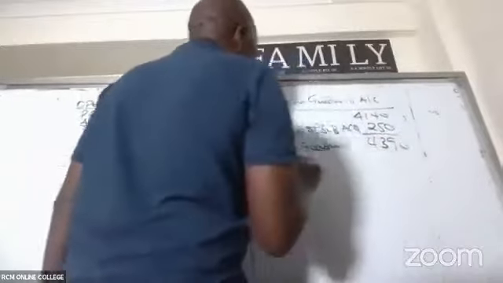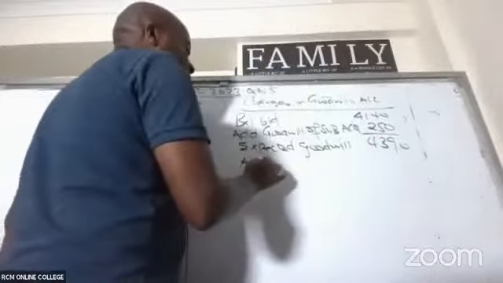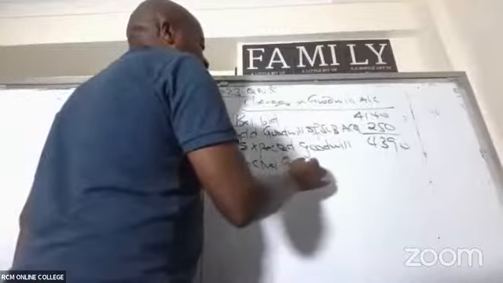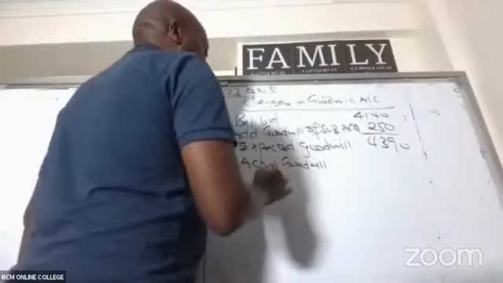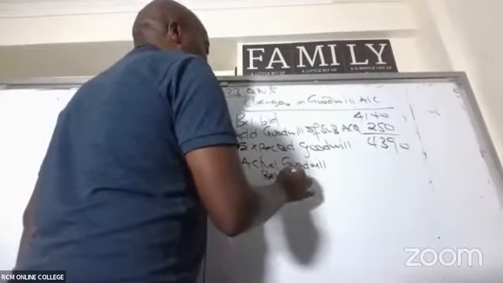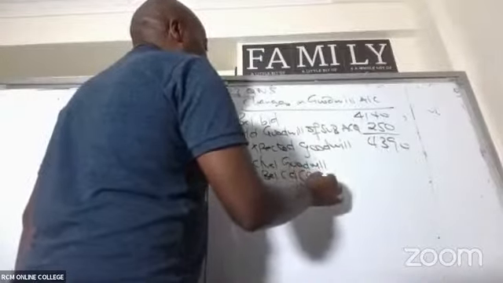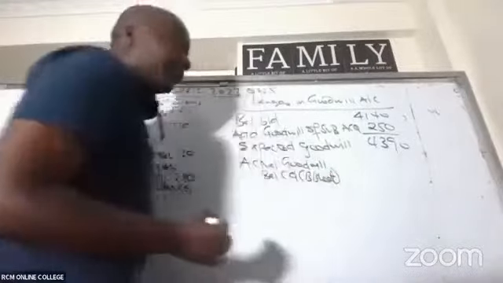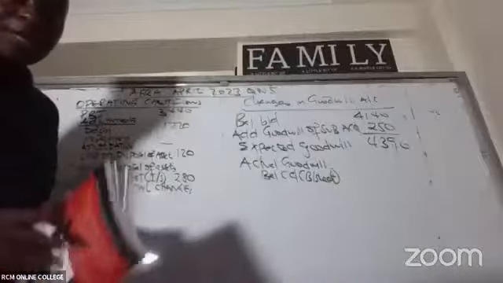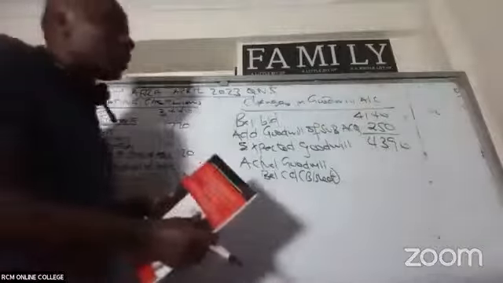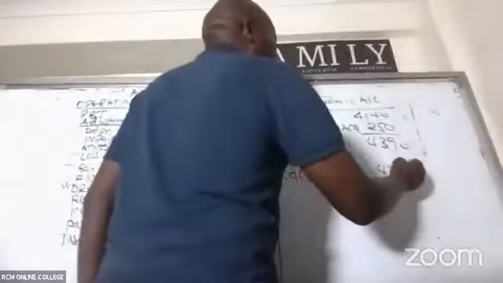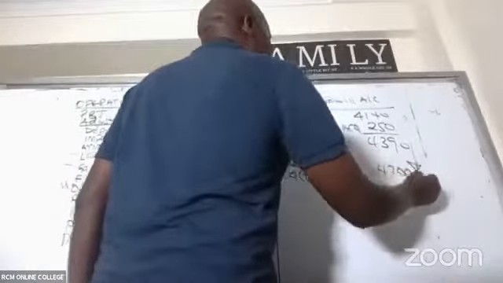But how much do we have there? Actual goodwill. Of course this will be the balance carried down in the balance sheet, and that is giving me a figure of 4,200. So what do you think happened here?